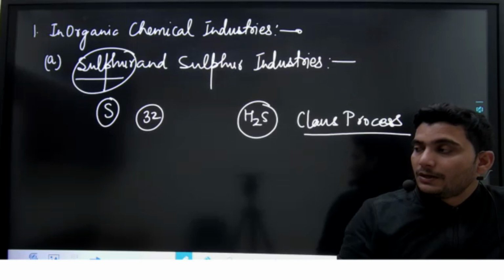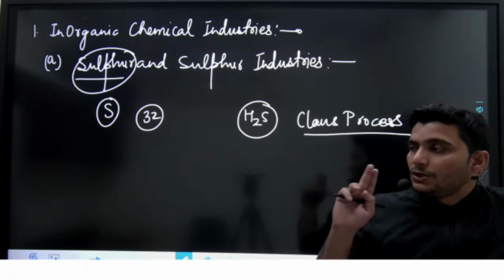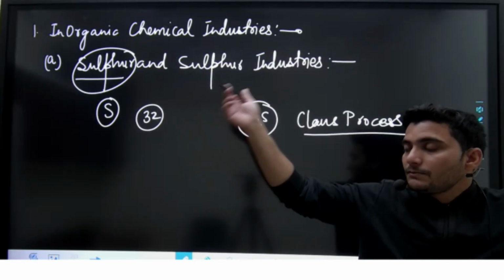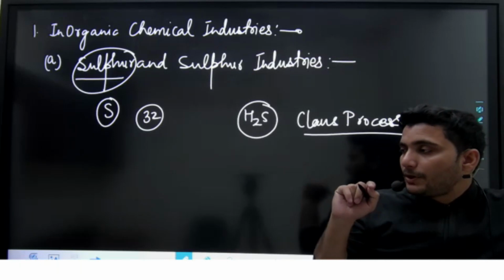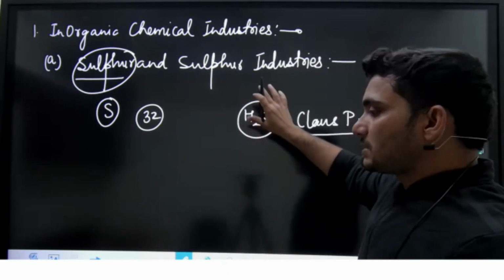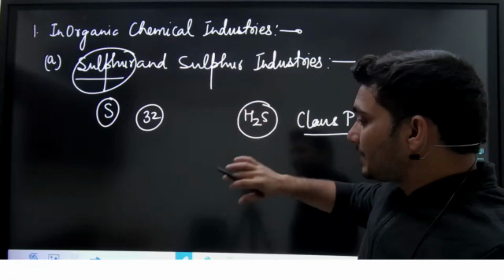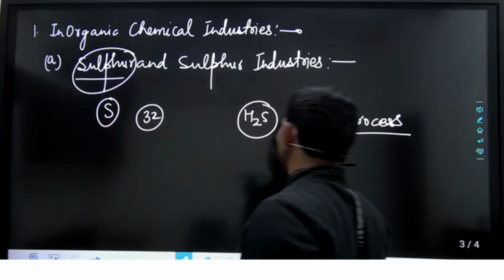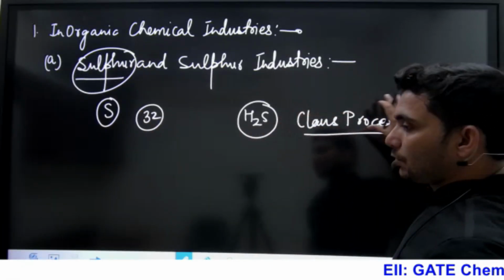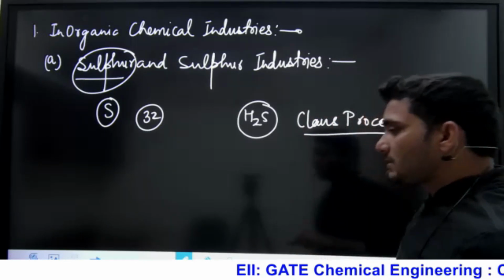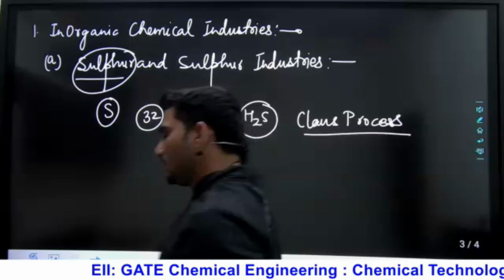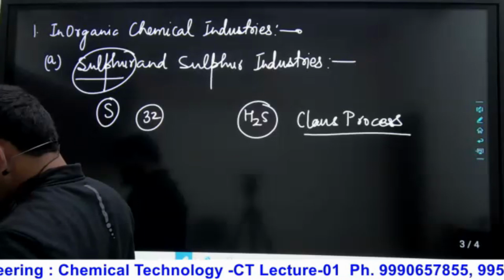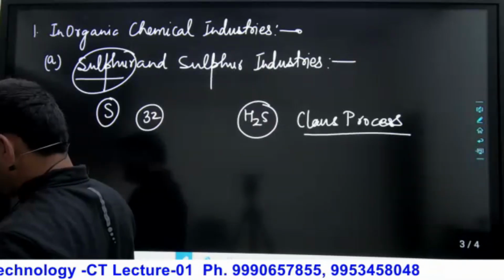Catalyst use. Catalyst is very important in the Claus process. You will remember mainly in India we produce the sulfur from the petroleum industry. Second important point, when we get the H2S from the petroleum industry, how will we extract the sulfur? By the oxidation reduction. So by the oxidation reduction process, this is called the Claus process. Catalyst used is aluminum oxide, Al2O3. Both reactions are exothermic reactions.